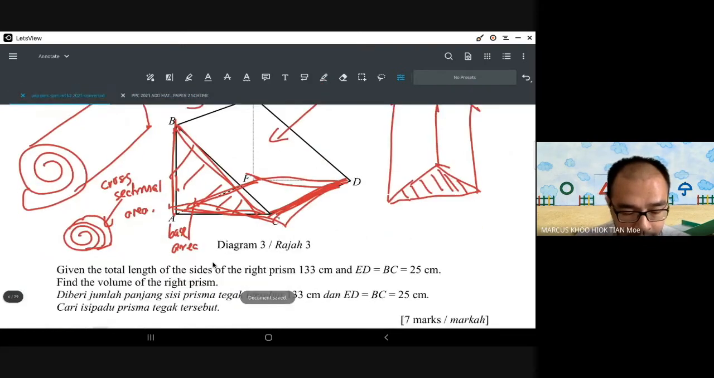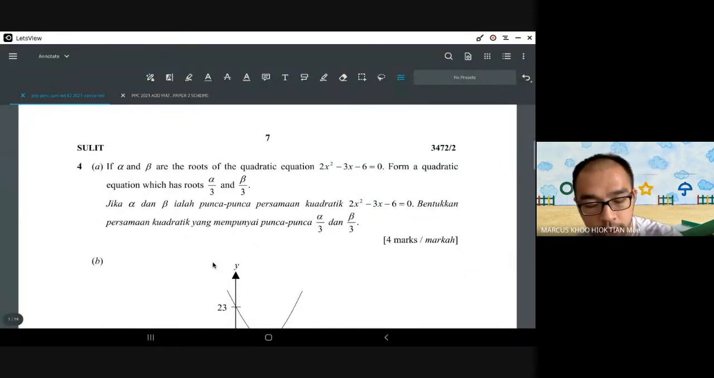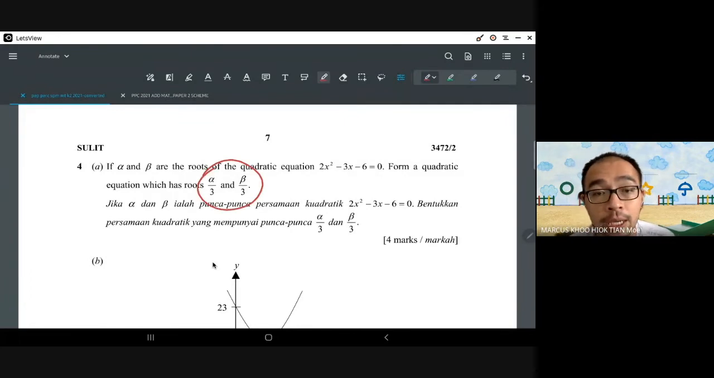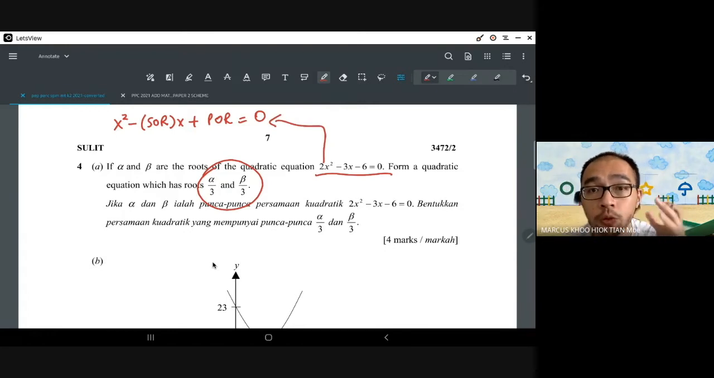All right, next question. Question number 4. Alpha and beta are the roots of a quadratic equation. Form a quadratic equation with these new roots. Okay, I can't remember whether it's this class or the other class that I taught. But the template for a quadratic equation is always x squared minus sum of the roots x plus product of roots equals to 0. Okay, and so this one we cannot use because dia tidak ikut kita punya template. Why? Because there's a number 2 in front of the x squared. This number 2 is a problem.